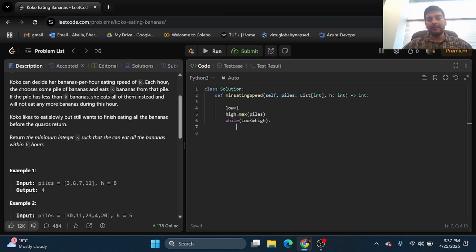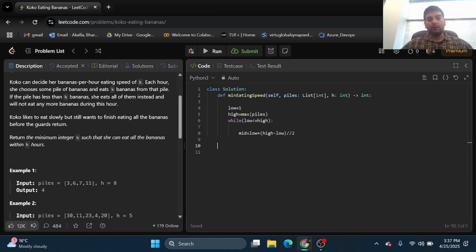So while low is less than or equal to high. Now, going ahead, with the help of binary search, I will find the middle value. So mid equals low plus high minus low by 2. Now here, this will be the number of bananas Koko can eat for now.